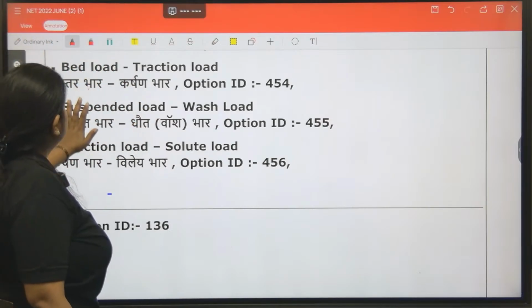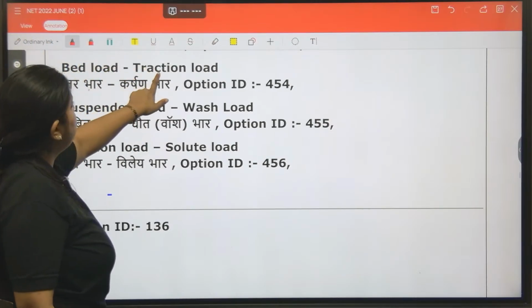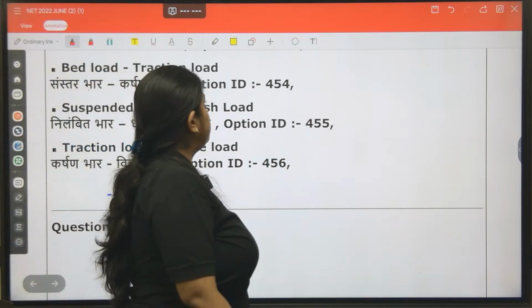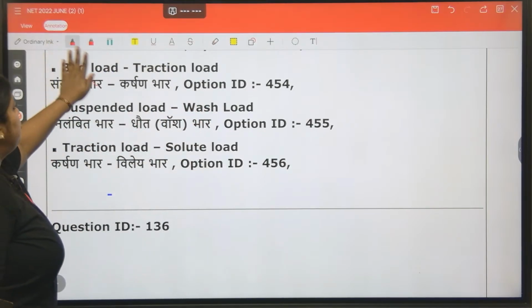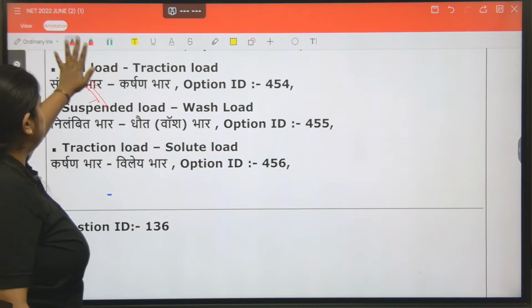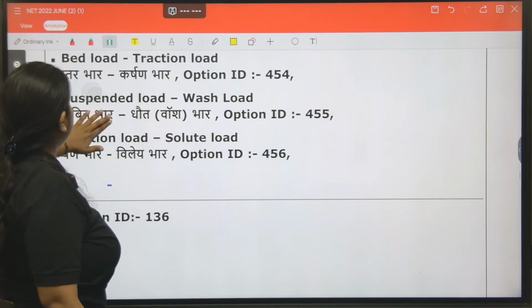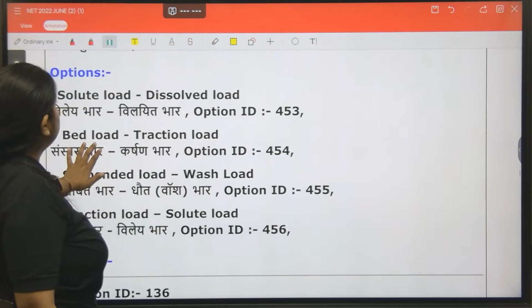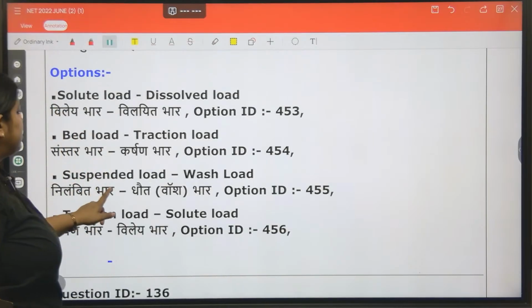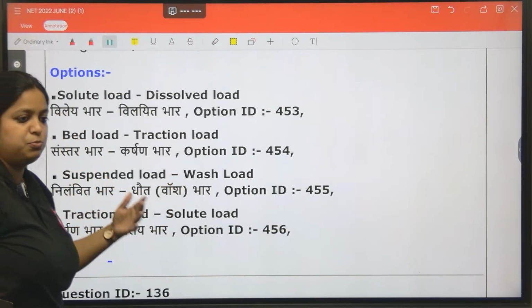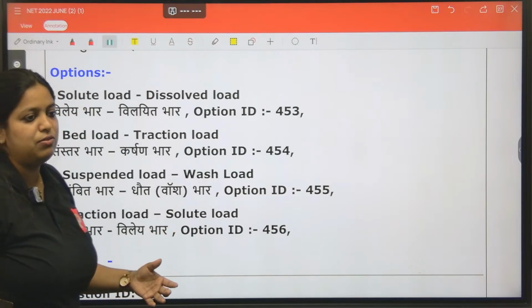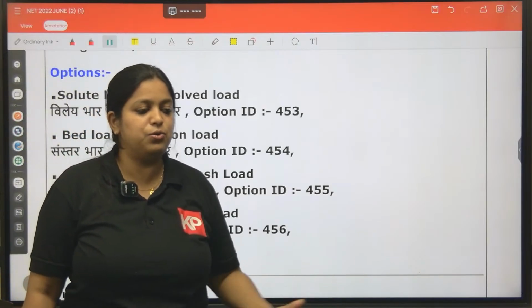Next one is bed load to traction load. When it comes to bed load and traction load, bed load is the one that is undergoing traction movement, right? Bed load is undergoing traction. So that is also a correct statement. Next is suspended load to wash load. Suspended load is the one that is wash load. They wash out.